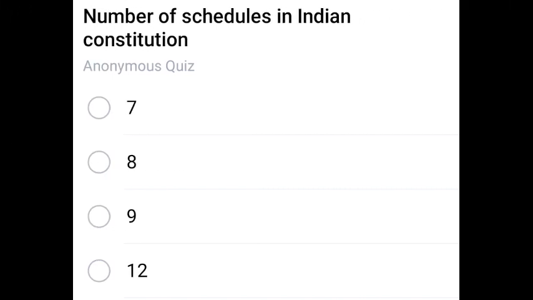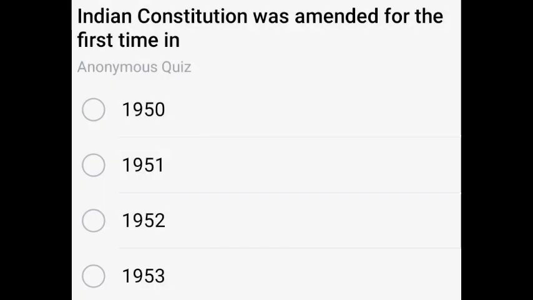Number of schedules in Indian Constitution. How many schedules are there in Indian Constitution? Those are 12. 12 schedules are there in Indian Constitution. Next question. Indian Constitution was amended for the first time in 1951. That was the first time it was amended. Next one.